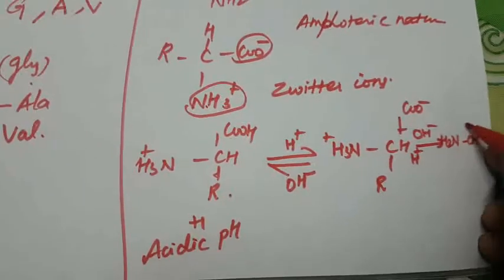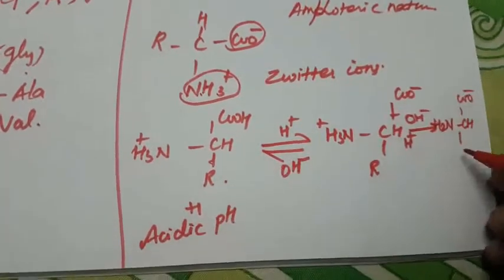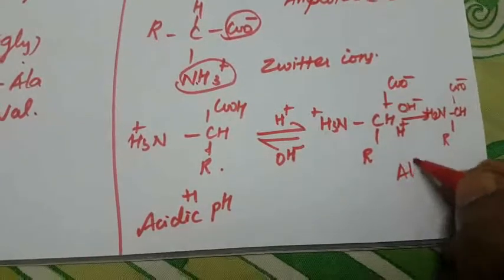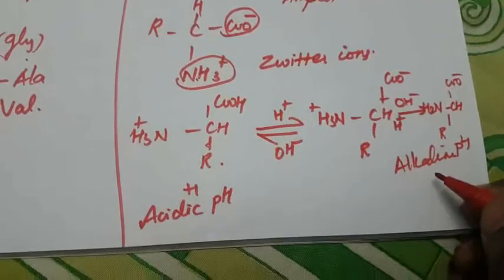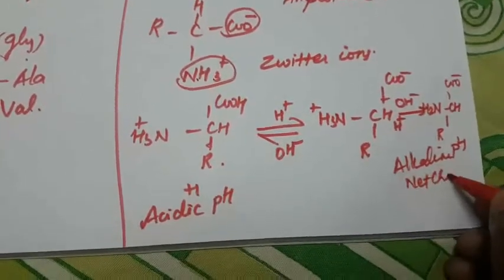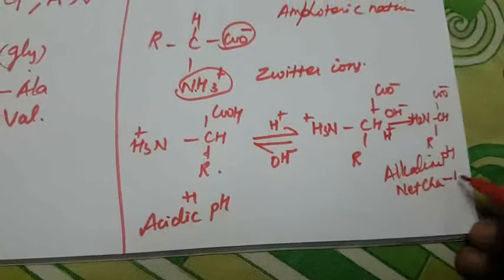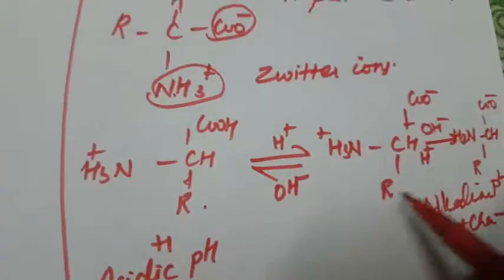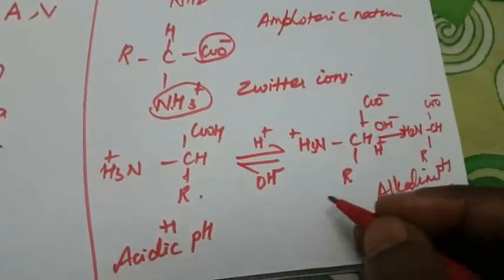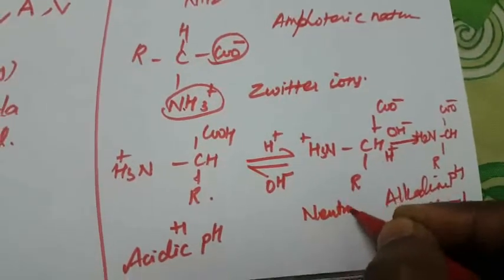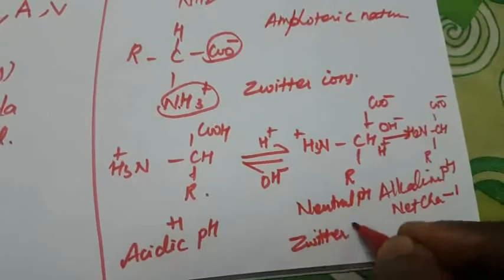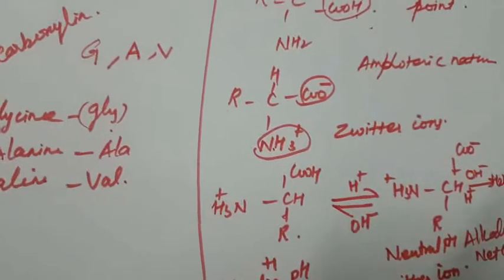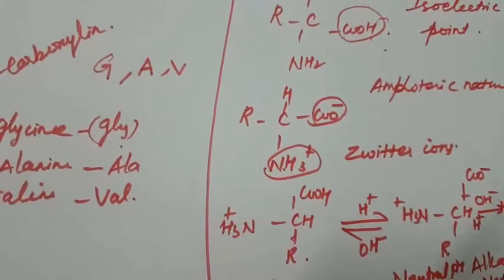Then CH, then COO minus. This is called alkaline pH, that is, the net charge here is minus 1. Minus 1, this is plus 1. So this becomes neutral pH. This is called neutral pH. That is called a Zwitter ion. What is meant by Zwitter ion? Both the positive and the negative charge are present in the same compound. That is called a Zwitter ion.